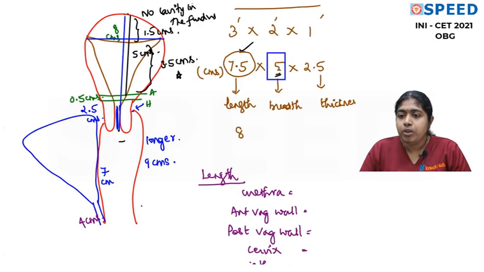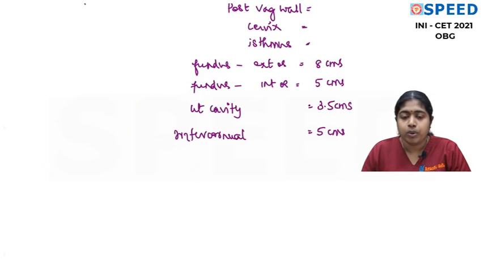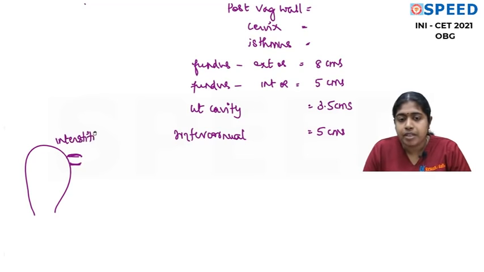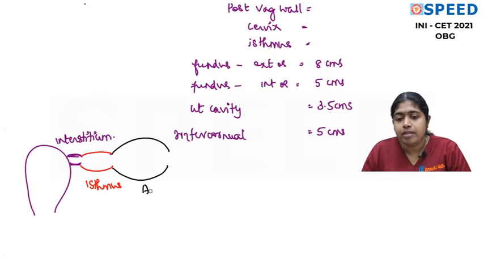Okay. So if you want me to talk about the tubes, we know that the medial most part of the tube is the interstitium. Now this is a very thick segment. After the interstitium, you have the isthmus. So from medial to lateral I am talking. Then you have the largest and the widest portion of the tube, which is the ampulla. Is that right? So again, lateral to the ampulla, now you have the infundibulum. Then we have the fimbria.